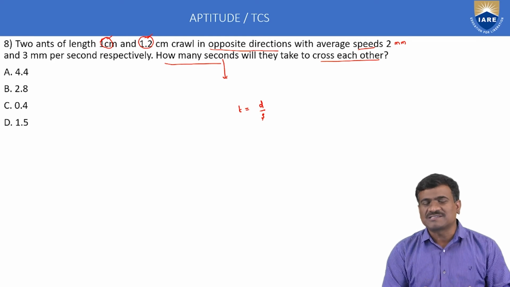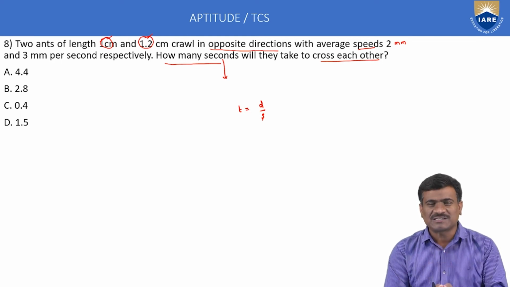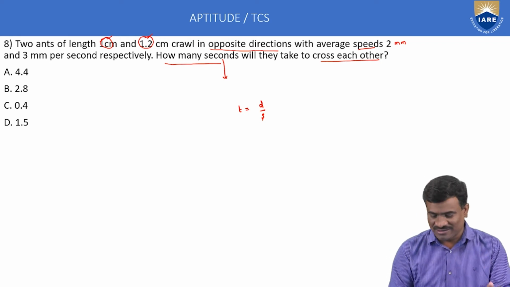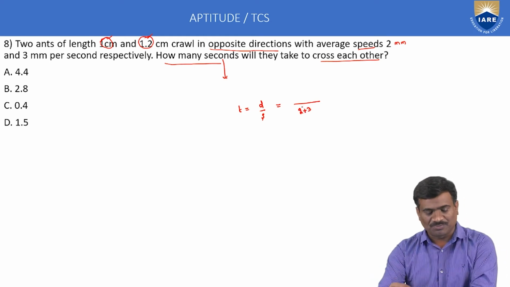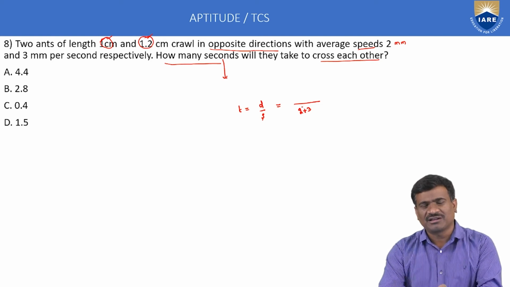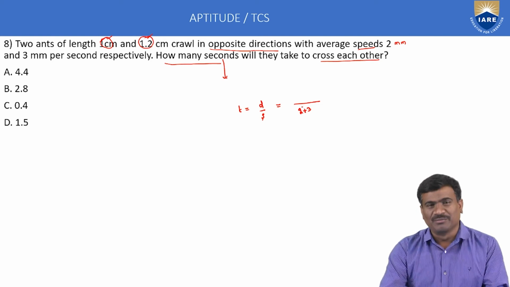In the denominator, two speeds are given. If two speeds are given in time, distance and speed, check the direction. Same direction minus, opposite direction plus. It is relative speed, opposite direction addition, 2 plus 3, that is 5 millimeter per second.